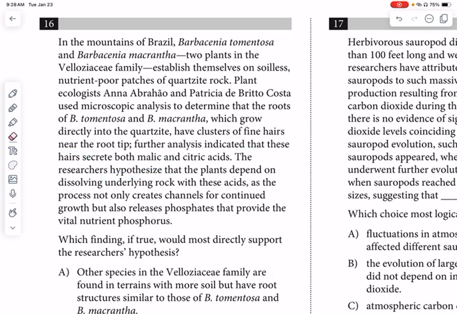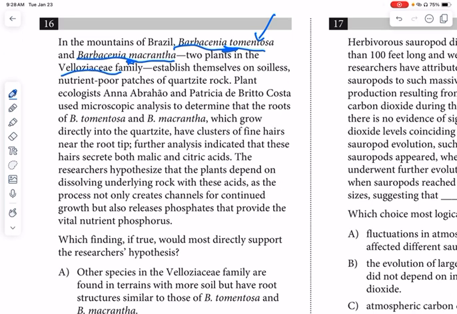I think it might be a little aggressive to jump down here with leaving all of this behind on this one. So I'm going to start at the top. In the mountains, again, every time I see a challenging word like this, I realize I don't really have to know it. I just have to be able to spot that, it's kind of the one that begins with a T and the one that begins with an M are different. I don't really need to worry about how to say these or pronounce these. I'm just going to keep going.